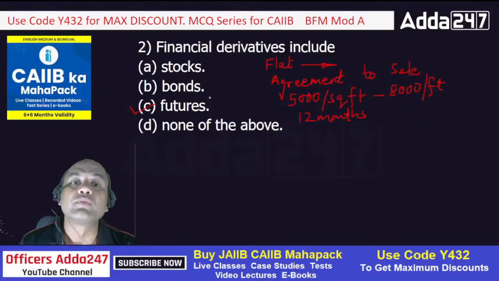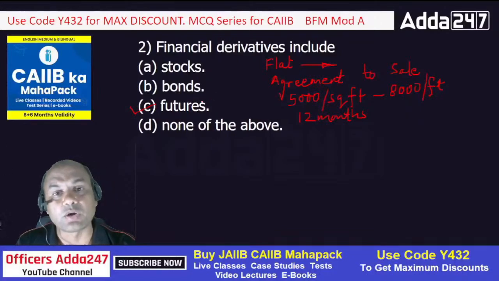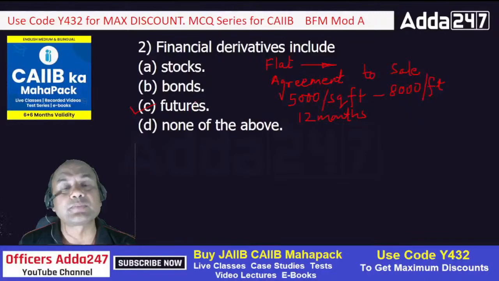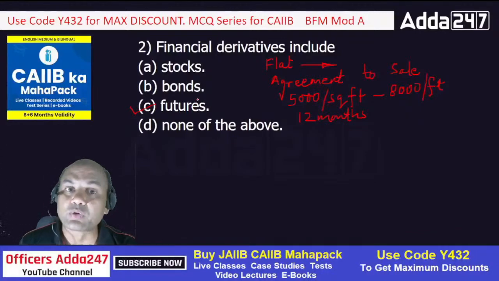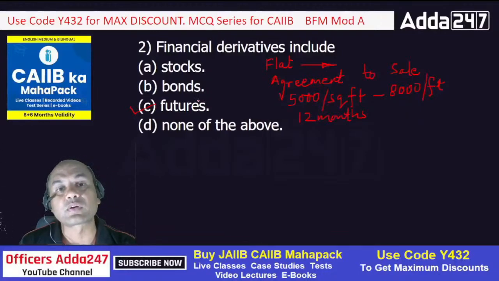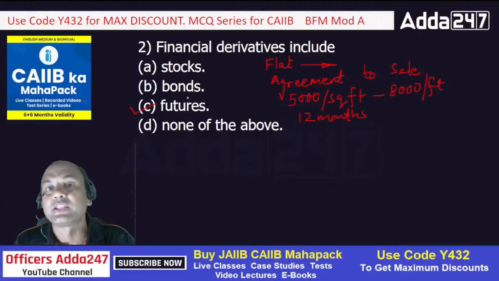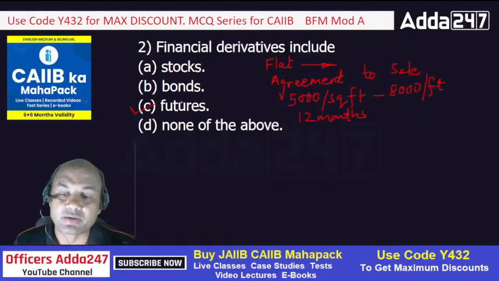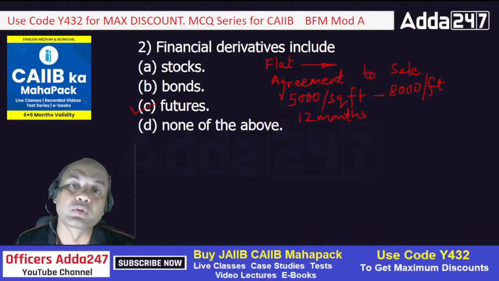So remember, futures are not like options. In options, if I don't exercise my options, they expire. But in futures, if I don't exercise my futures, then the rollover costs me heavily. So you have to close your futures position whenever the expiry is coming. You have to close it or you have to roll it over.